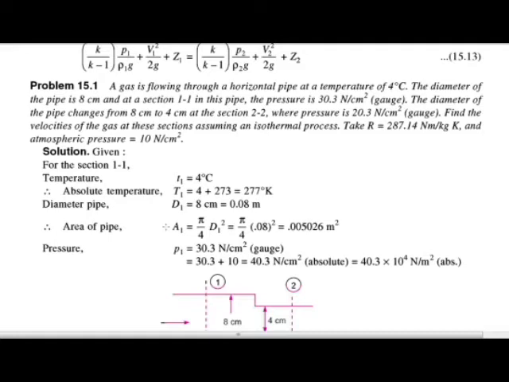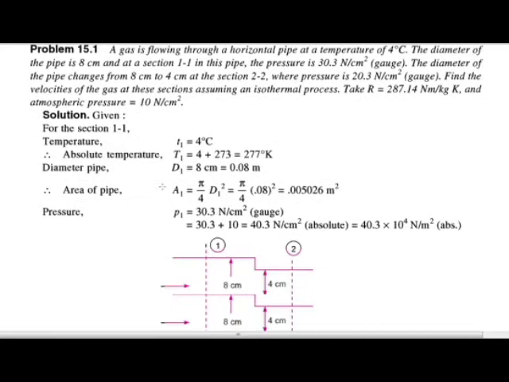Then the diameter of the pipe changes from 8 centimeter to 4 centimeter at section 2, and the pressure at section 2 is 20.3 Newton per centimeter square, gauge pressure. Find the velocities of the gas at these sections, assuming an isothermal process. Take the value of R as 287.14 Newton meter per kg K, and the atmospheric pressure is given as 10 Newton per centimeter square.